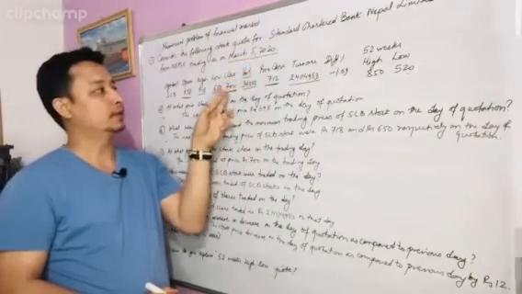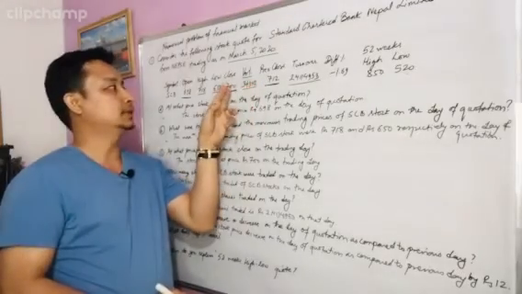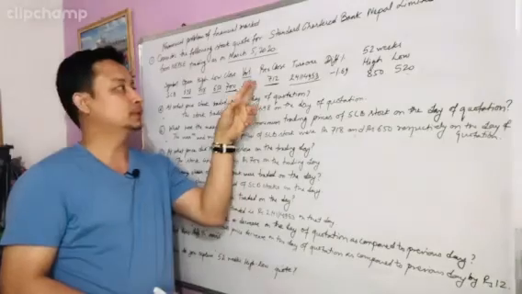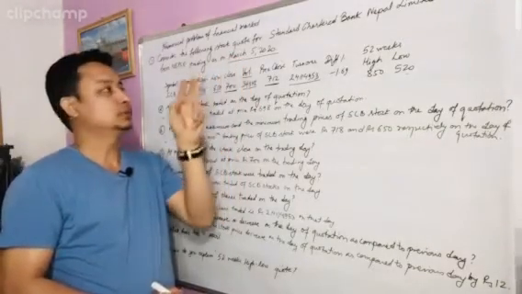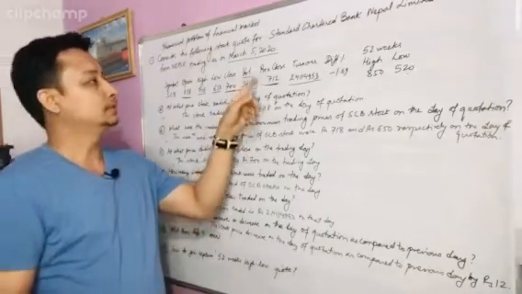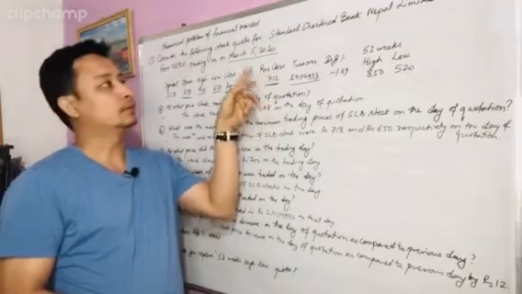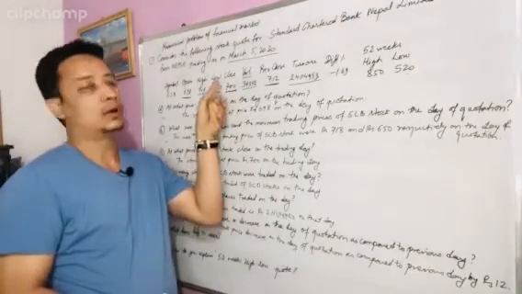So here you can see there is a relative decline in the price of SCB from the previous closing price to the closing price on March 5th 2020.